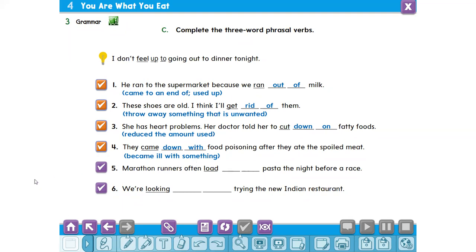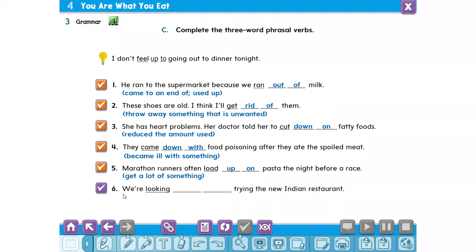Five. Who can read and answer, my friends? Ahmed Oda. Marathon runners often load up on pasta the night before a race. Great. Load up on means get a lot of something. The last one, Badr Said.